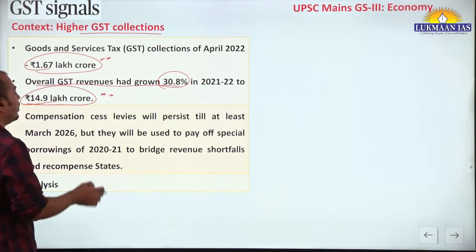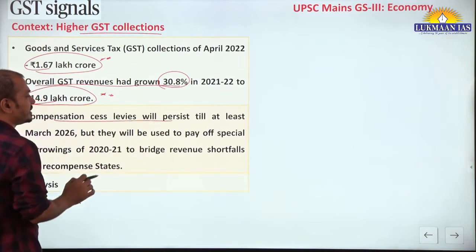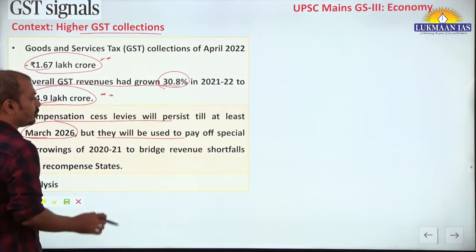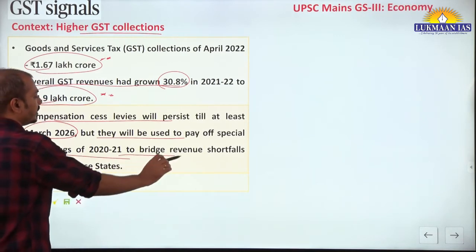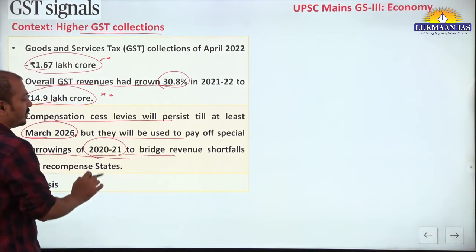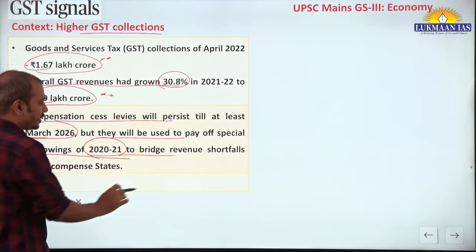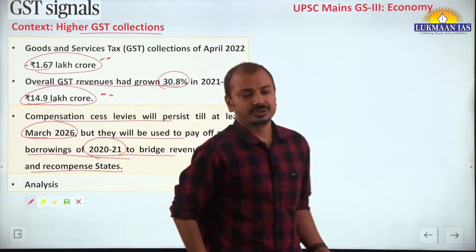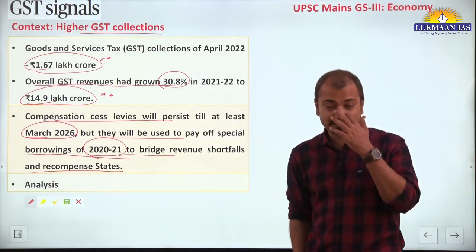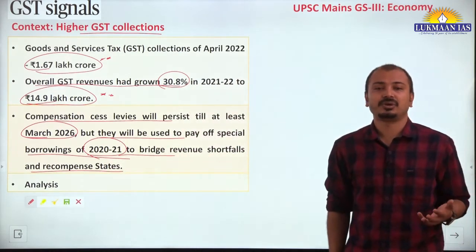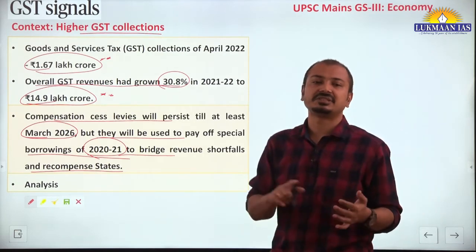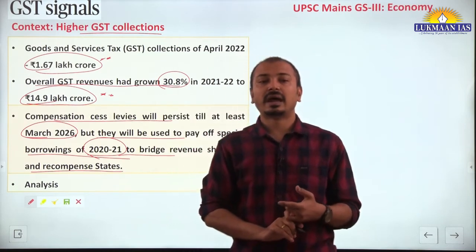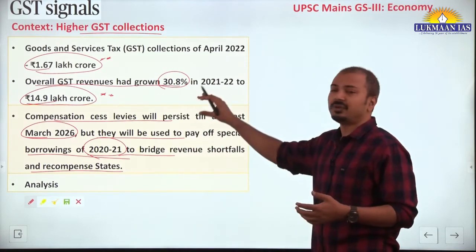Now, compensation cess levies will persist till at least March 2026, but they will be used to pay off the special borrowings of 2020-21, during the pandemic year, to bridge revenue shortfalls and compensate states. We saw this issue last year when compensation was not available because the GST compensation cess collections were very low during the pandemic year, and last year it was supposed to end its 5-year term.